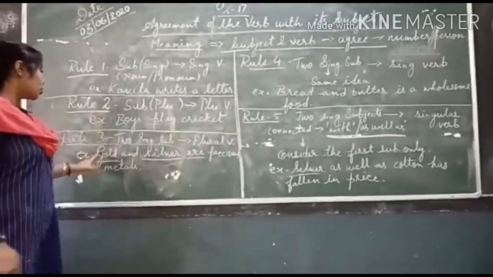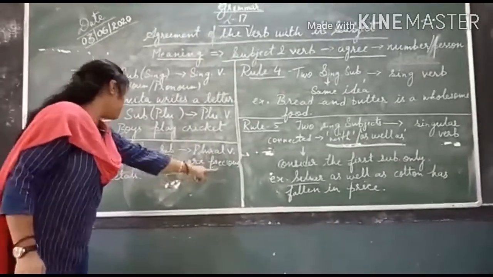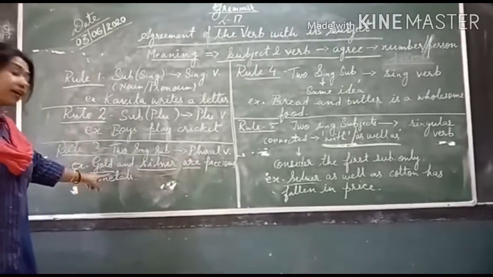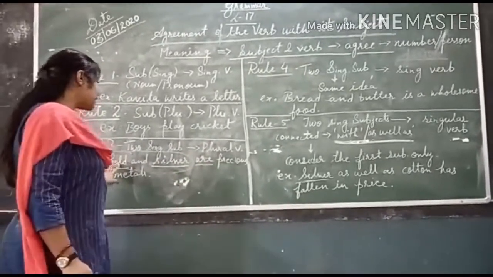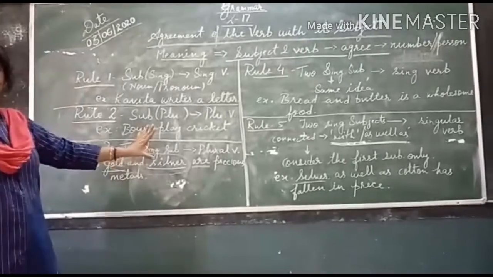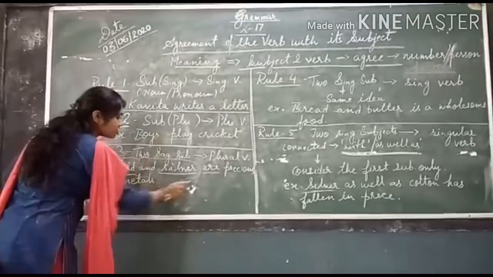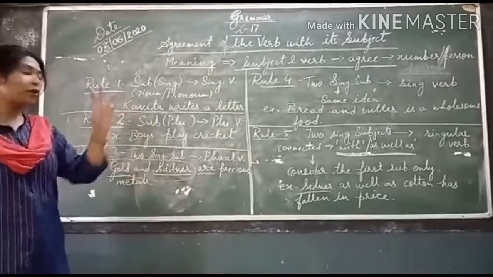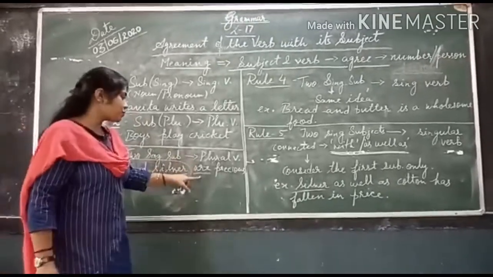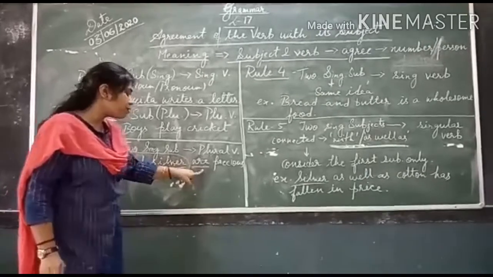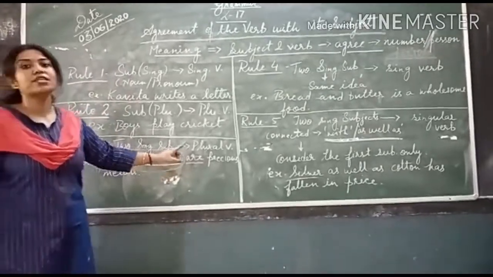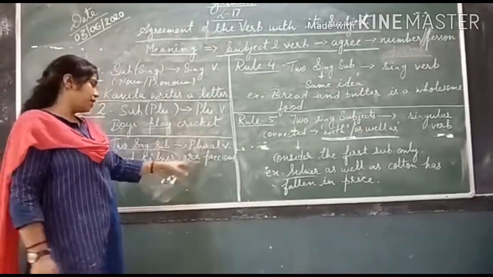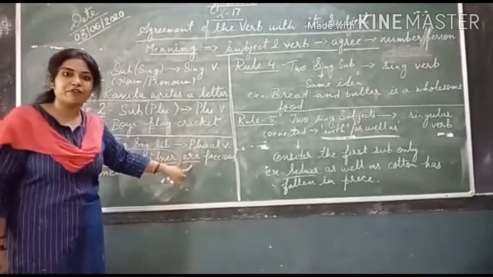Like, gold and silver are precious metals. Separately these two are singular subjects, but when we take them together, gold and silver show the plural sense. That is why it is followed with the plural verb, or we can say auxiliary verb. This 'are' is the helping verb.